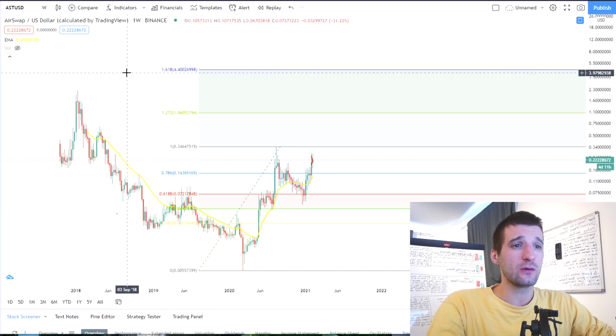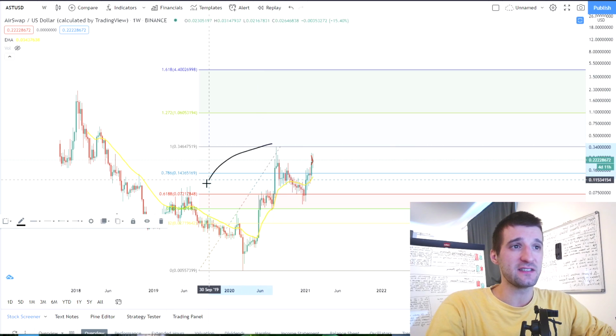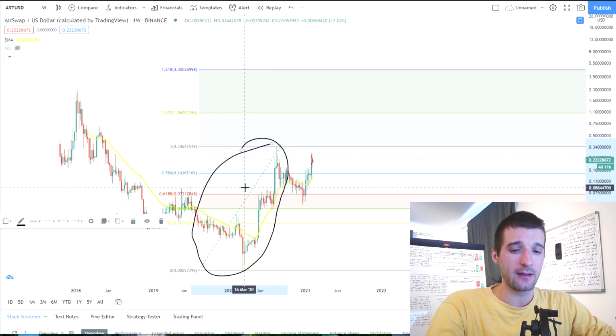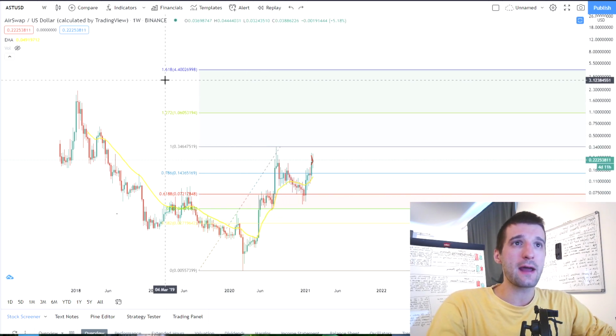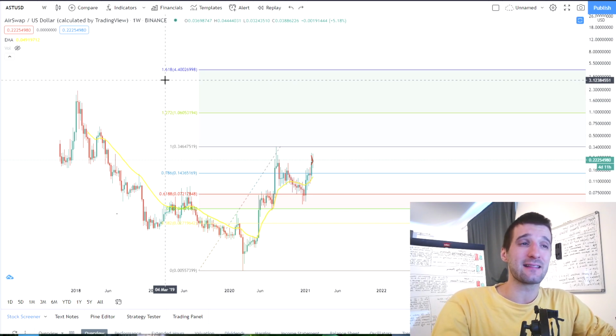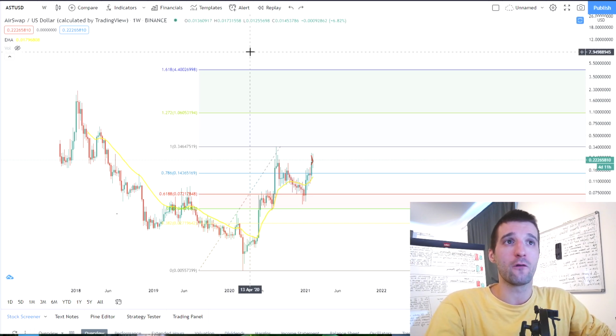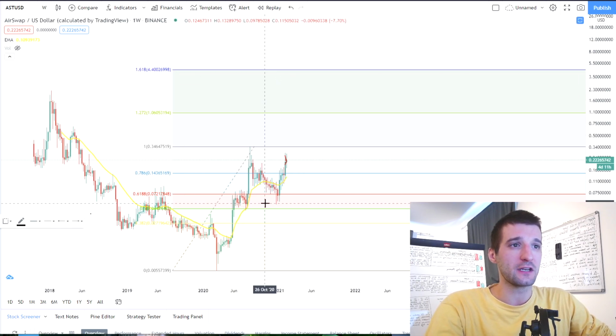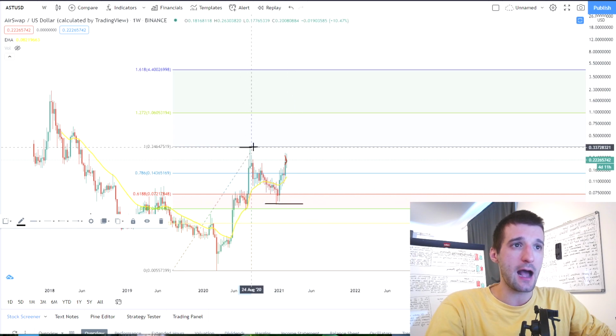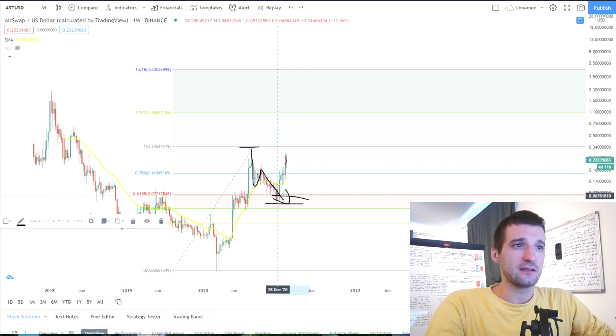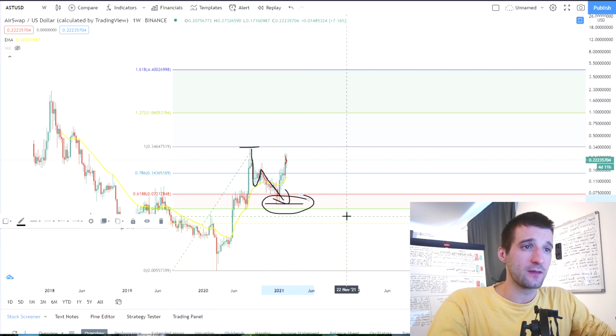Next thing that we're going to do, since we determined that this is the wave 1 over here, ladies and gentlemen, we're going to measure 160, which means 160% that level 3 that is extended, that we discussed, 160 of wave 1, we're going to measure from the bottom of wave 2, which ended over here, ladies and gentlemen. So this is the high where the wave 2 correction is beginning, as you can see, and over here this is the level where the wave 2 is bottoming.